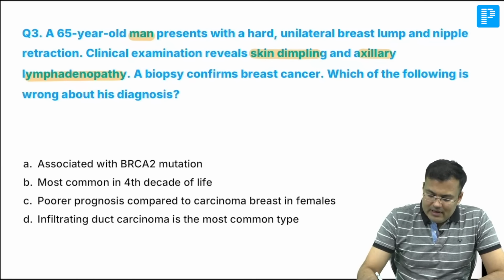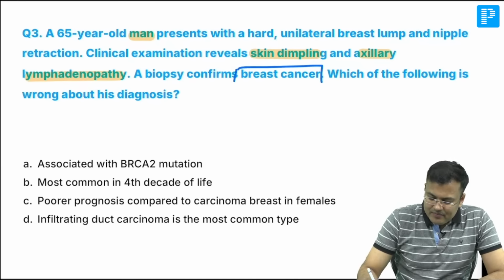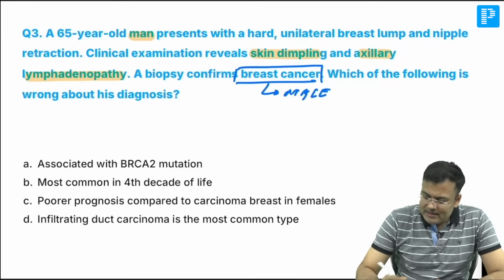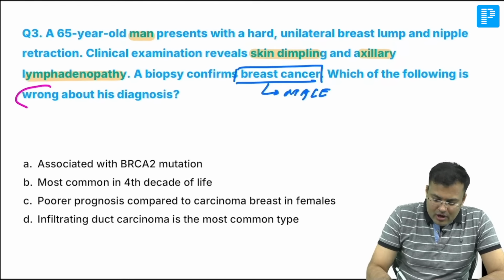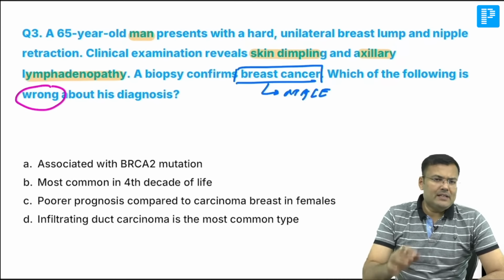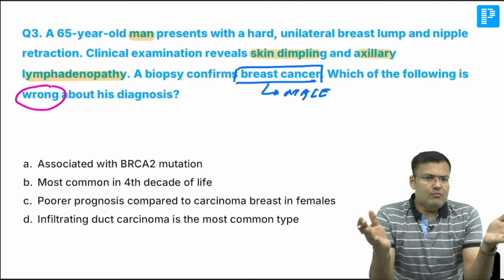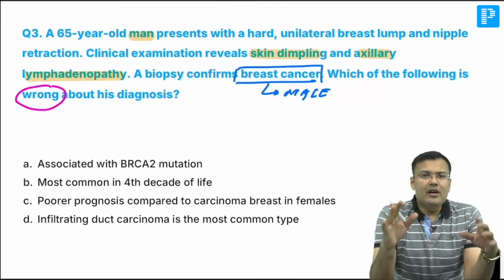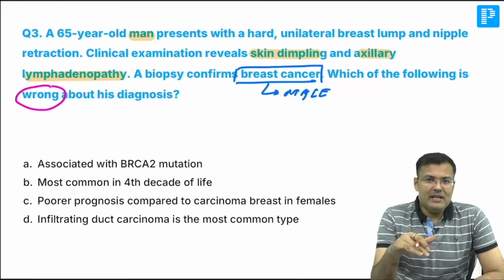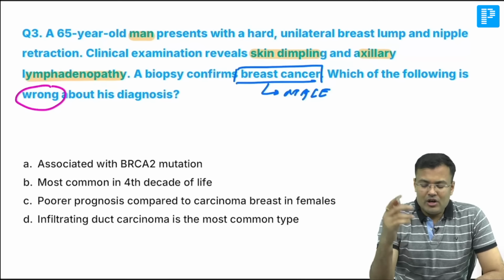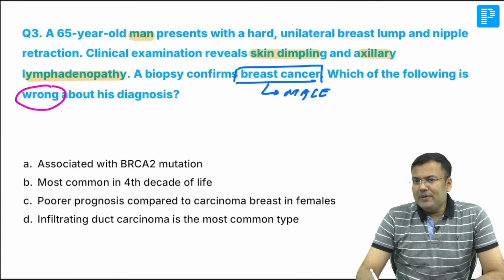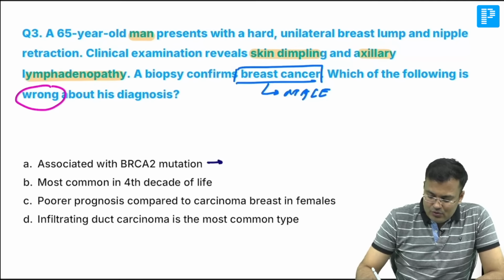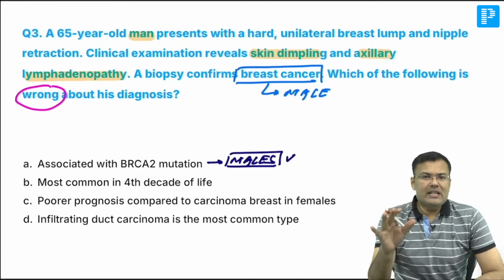So, what is the diagnosis? Diagnosis is male breast cancer. Can you see this? Patient is having male breast cancer. Which of the following is wrong about this condition? You know, in males and females, which mutation is responsible? Both BRCA1 and BRCA2 are responsible for breast cancer in both males and females. BRCA1 mainly in females, BRCA2 mainly in males. और आपको पता है how to remember, ladies first. So BRCA1 mainly in females, BRCA2 mainly in males. So this option is correct. Second, what is the age of malignancy?